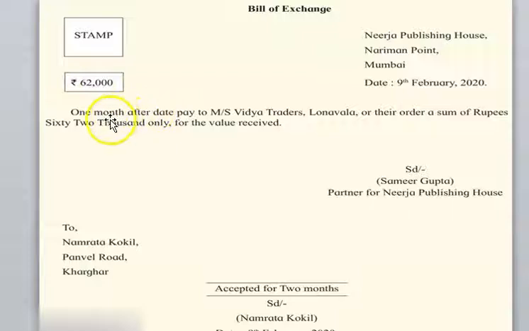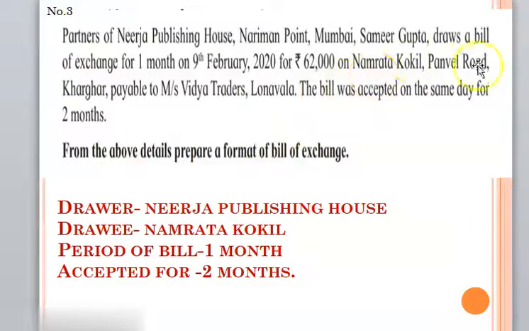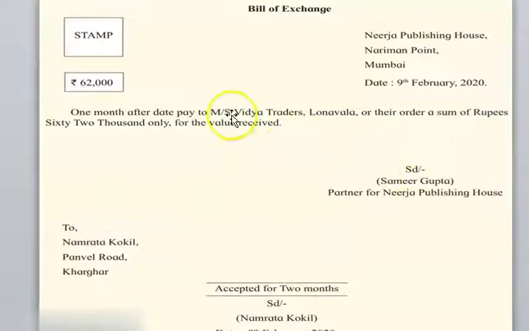Now, the bill is drawn for 1 month, therefore 1 month after date, pay to Vidya Traders, because clearly in the sum it is mentioned here, Namrata Kokil, Panvel Road, payable to, right? The payee's name and address they have mentioned here, and therefore in the pro forma we are going to mention here the name and address of the payee, and that is Vidya Traders, Lonavala, or their order, a sum of rupees 60,000 only for the value received.